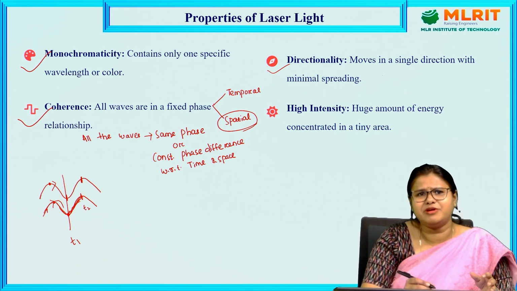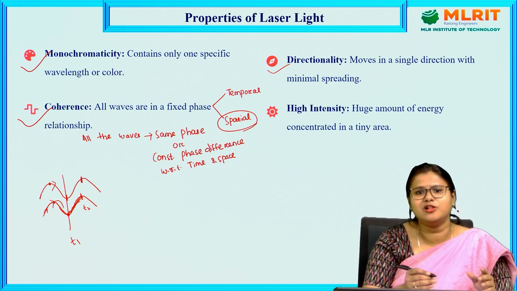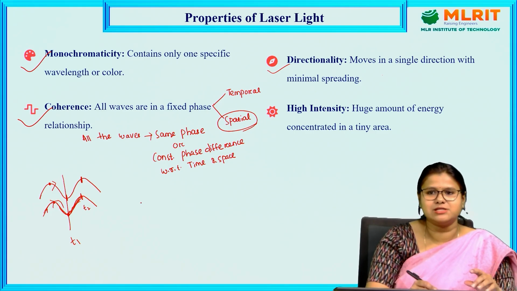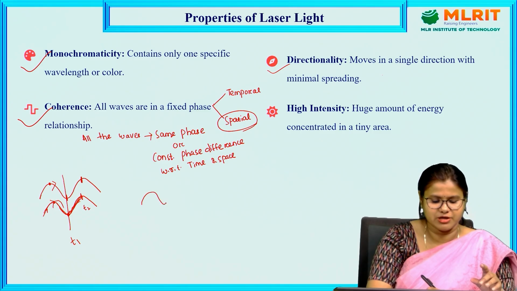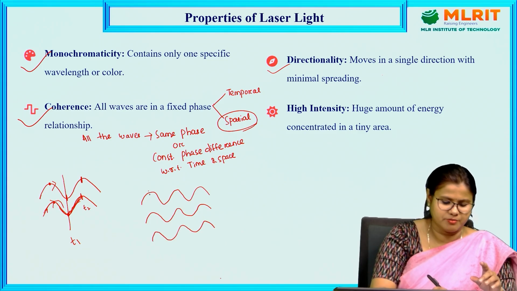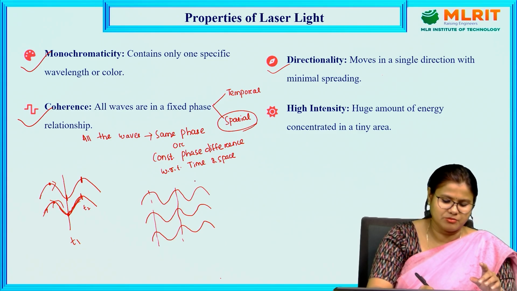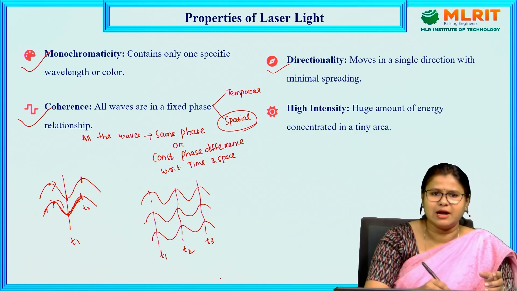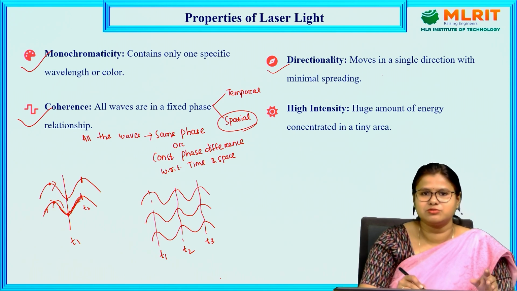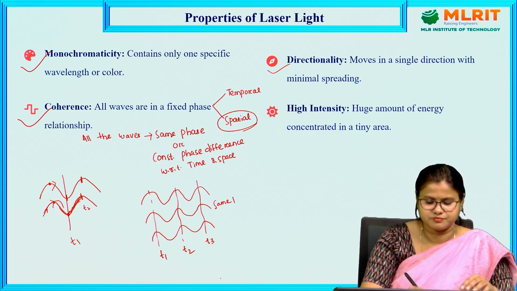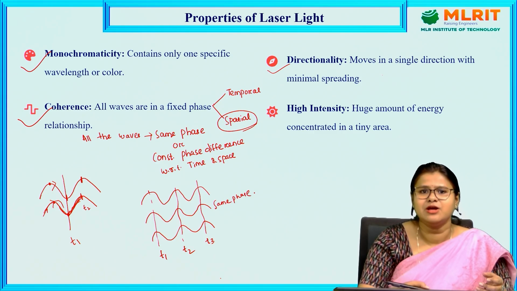In a simple way, coherence means all the waves are traveling in the same phase or with a constant phase difference. That means all the crests and troughs coincide with each other. Whenever a lot of waves are traveling, at a particular time, say T1, T2 and T3, all the crests of the waves come together at the same point. This is known as the same phase.